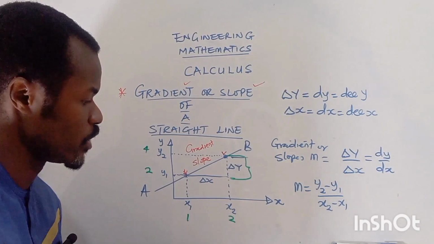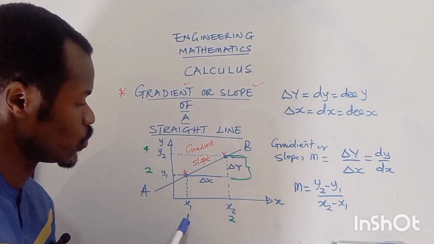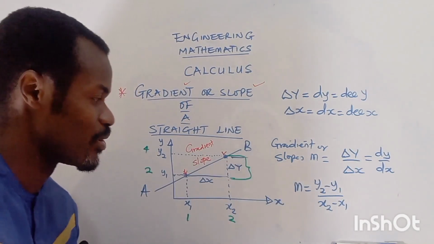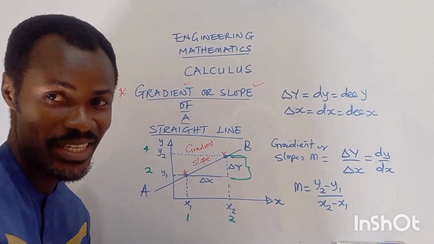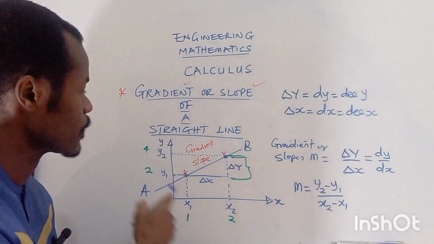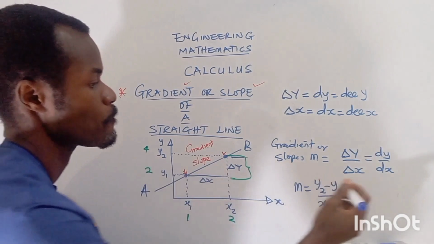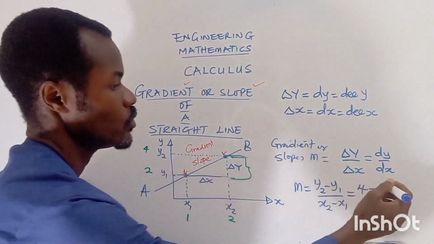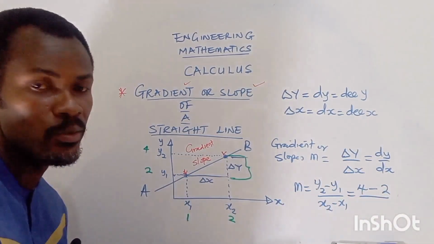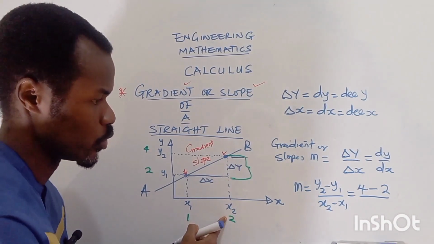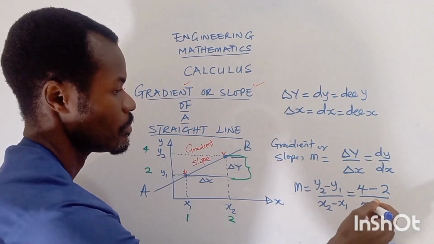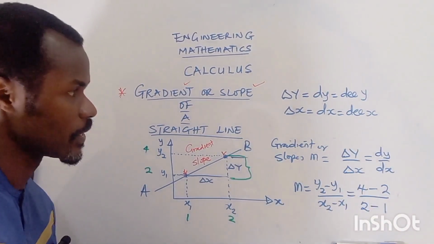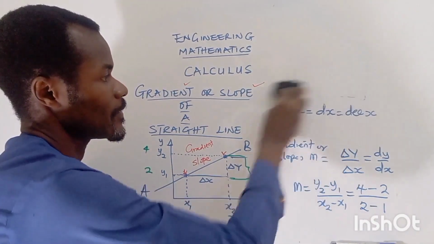Now, if we input these values 1, 2, 4 into this, we are able to calculate the slope for this case. So y2 is 4, so we have 4 minus y1, which is 2, divided by x2, which is 2, minus x1, which is 1.